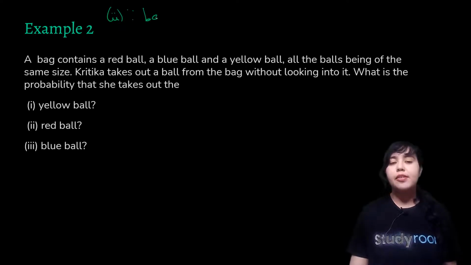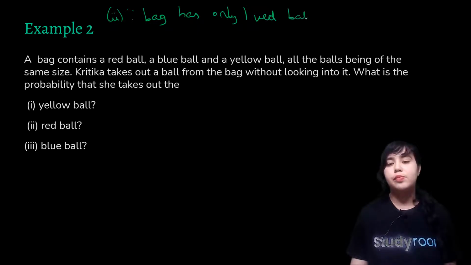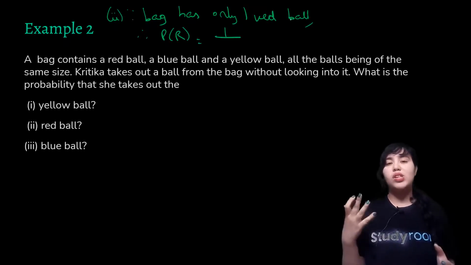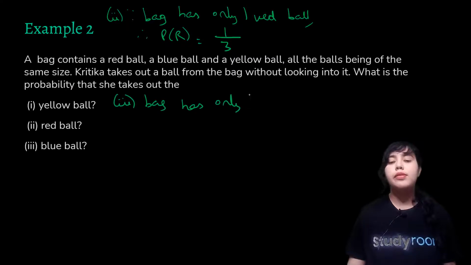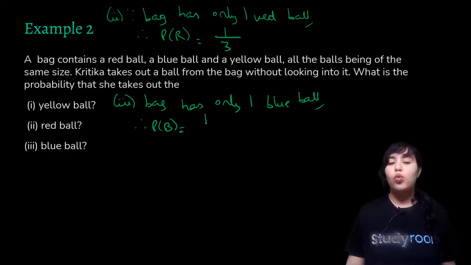So since the bag has only 1 red ball, therefore probability of getting a red ball, denoted by PR, is equal to number of favorable outcomes, that is 1, because there's only 1 red ball, upon total number of possible outcomes, which would be 3 because there are 3 balls in the bag. Third part, now your bag has only 1 blue ball. Therefore PB, which is probability of getting a blue ball, will be 1 favorable outcome upon number of possible outcomes, which would be 3 because the bag has 3 balls.